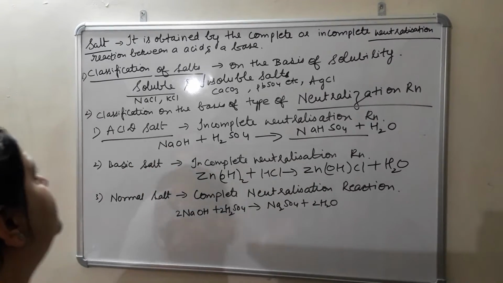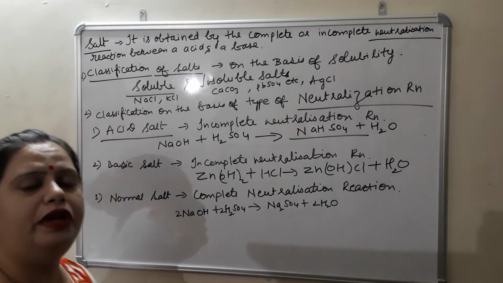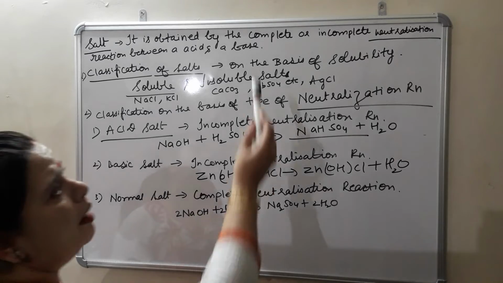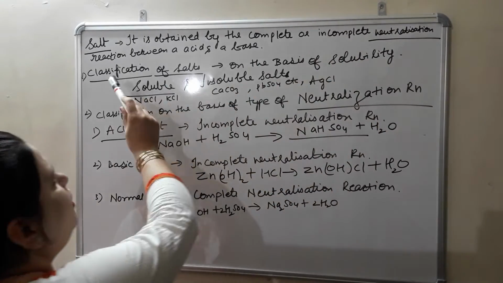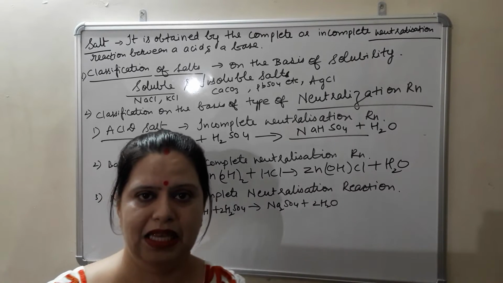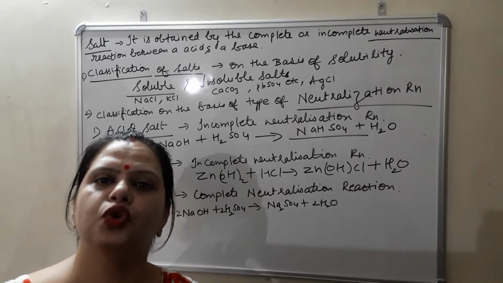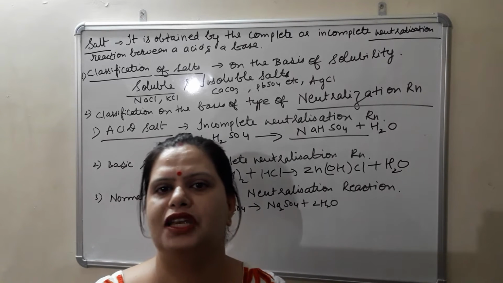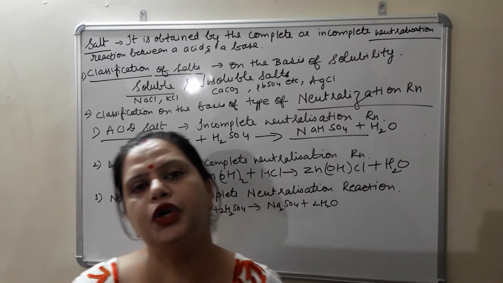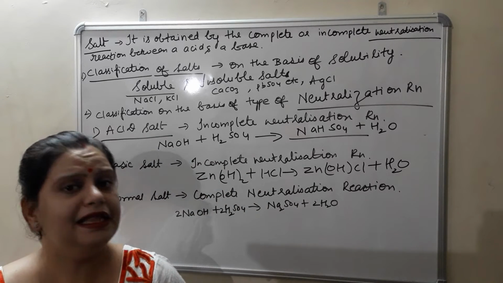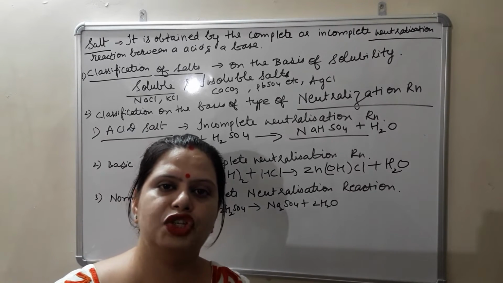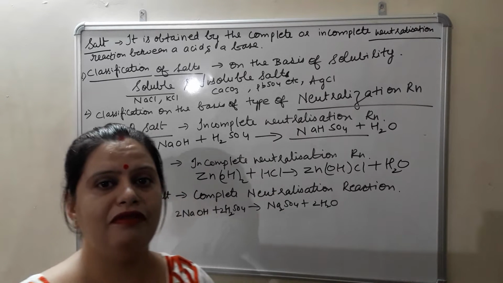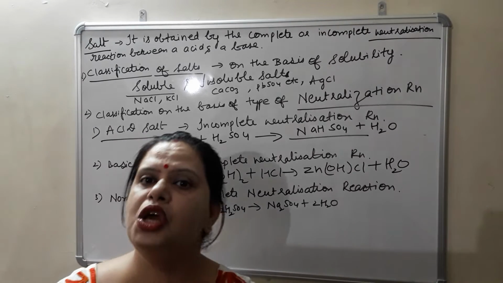Now see here, first of all I have written salt. So what is salt? What is the definition of salt? It is obtained by the complete or incomplete neutralization reaction between an acid and a base. Salt is that product which is obtained between acid and base when a neutralization reaction occurs. I have written two terms in this case: either it is obtained by complete neutralization reaction or incomplete neutralization reaction. I will discuss that when we discuss the classification of salt.